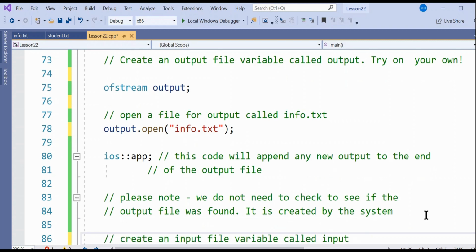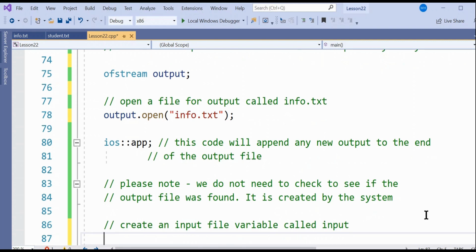Create an input file variable called input. Okay, we did the output file variable called output. Now we want an input file variable called input. Can you do it? Try it and see. All right, here it is.